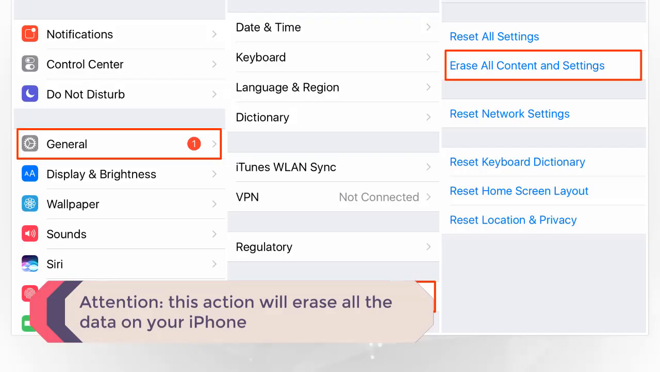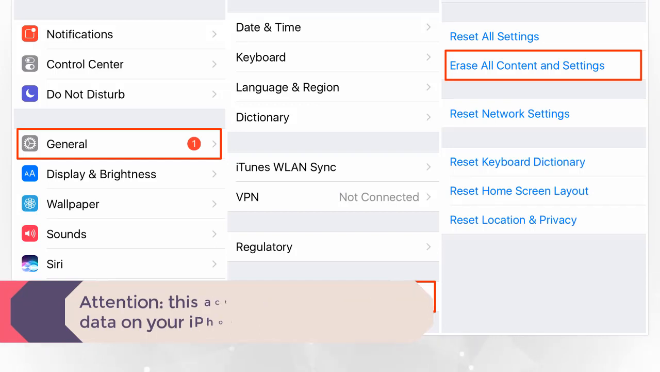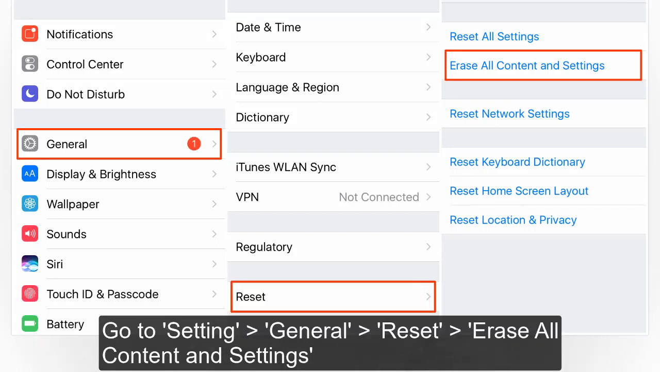Attention! This will erase all the data on your iPhone. Go to Settings, General, Reset, Erase All Content and Settings.